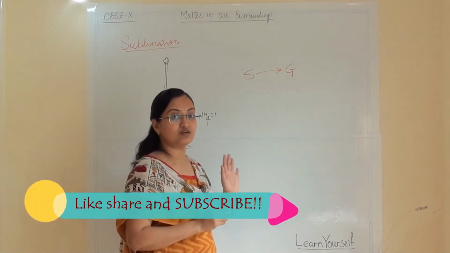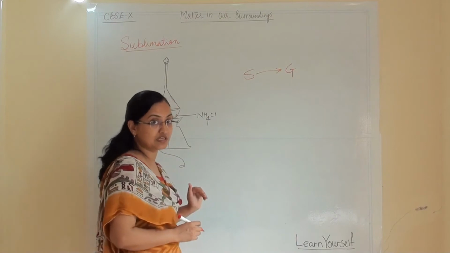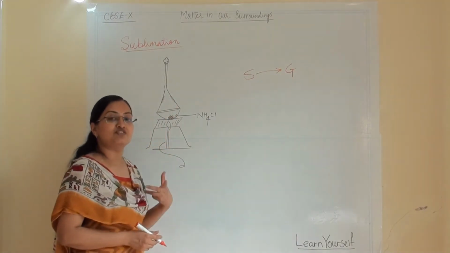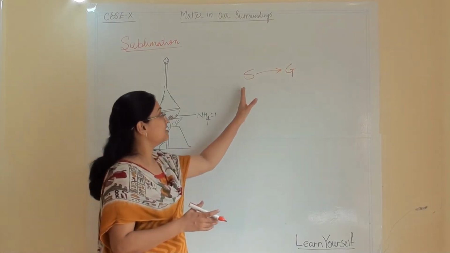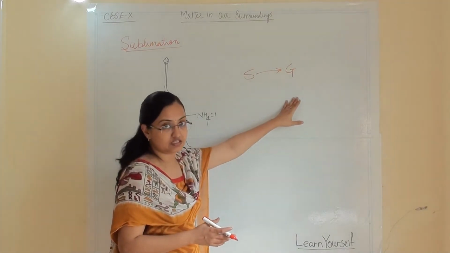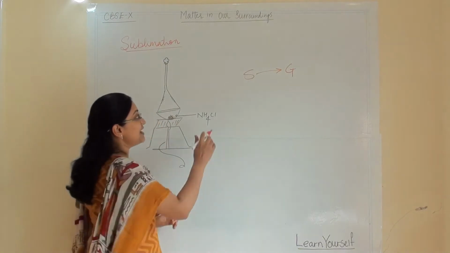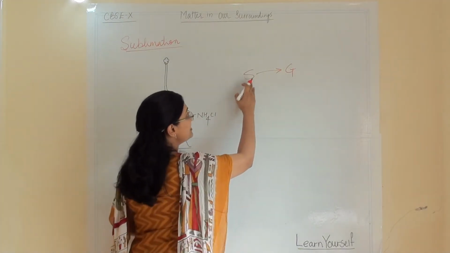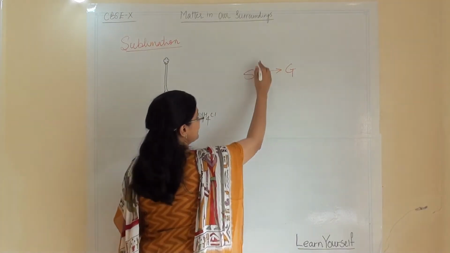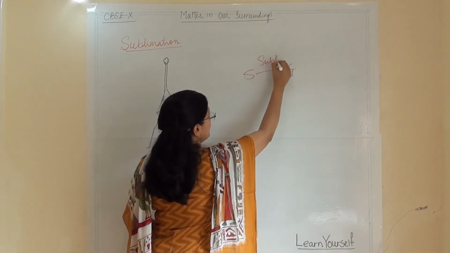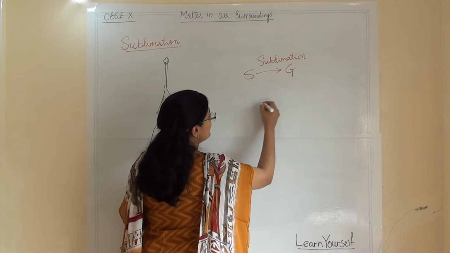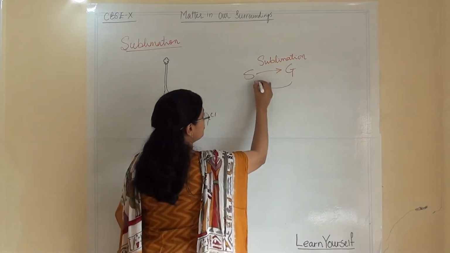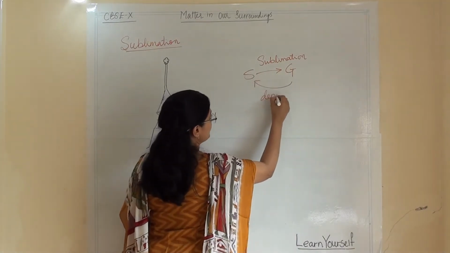But here, in some of the examples which we will study, some of the substances are sublimable substances, and they will convert directly to gaseous state. So when solid, by giving heat, is converting into gas, it is known as sublimation. And when gas is directly converting into solid, it is known as deposition.